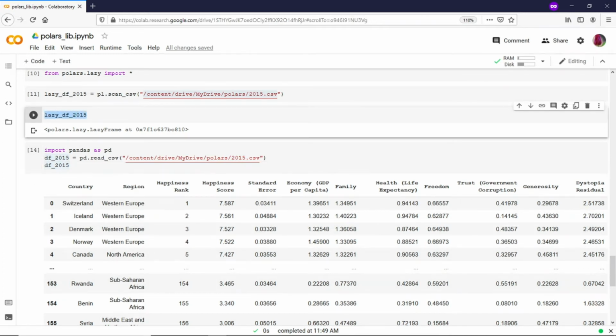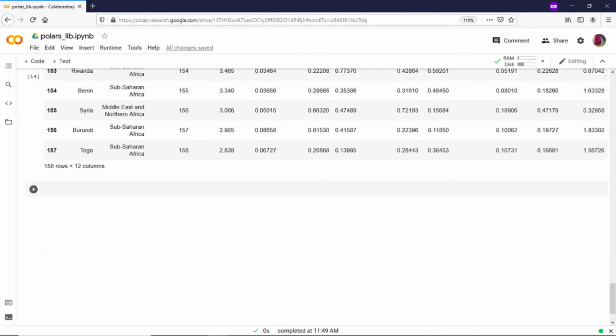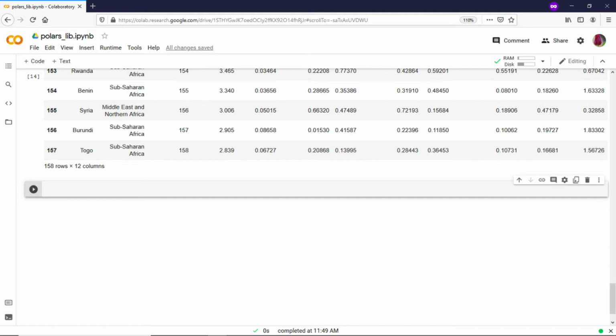The Polars lazy frame just gives the type of the object. It doesn't print right away. So we'll have to use some commands like collect or fetch to do some basic manipulation techniques. So probably we will see how the lazy data frame filter happens and all.